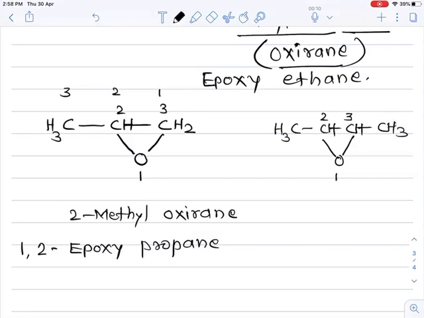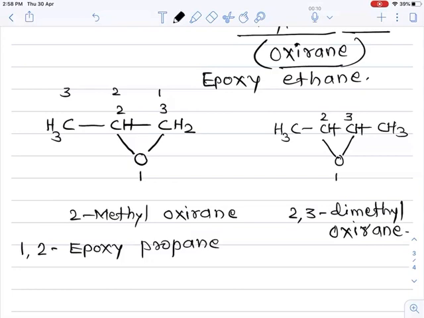Now the oxygen ring is present at carbon number 2 and 3, and at carbon 2 and 3, these 2 methyl groups are attached. At carbon number 2, this 1 methyl group is there, and at carbon number 3, the second methyl group is there. So according to oxirane, the name for this compound is 2,3 dimethyl oxirane.